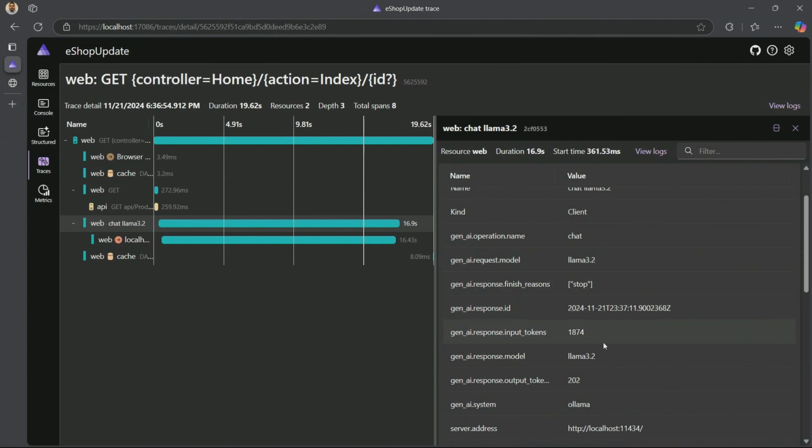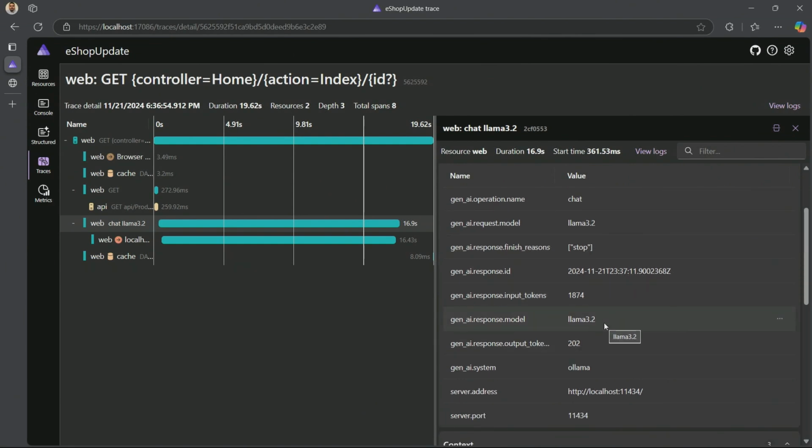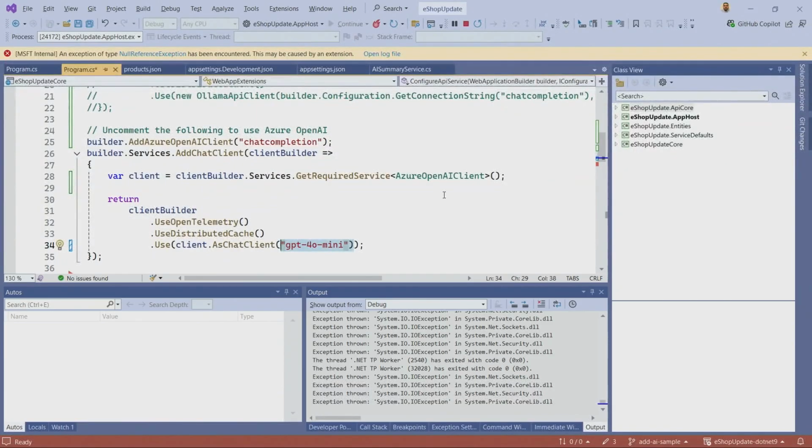You can see that there's information like input tokens and output tokens. Now, tokens, you can think of that as a word. And it's really important because that's actually how you're charged and billed when you're interacting with these services. In this case, I'm running it locally, so that's not going against OpenAI. But if you were using a service that you're paying for, this information will be critical for you. And so with that, you can see that with a few lines of code, you can get started adding AI to your applications.